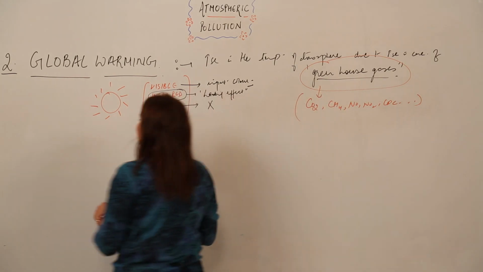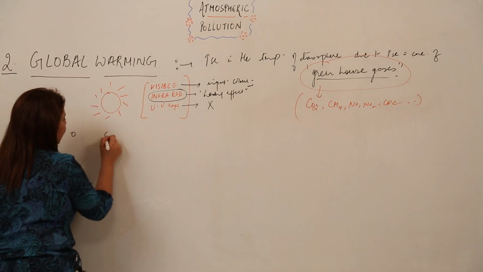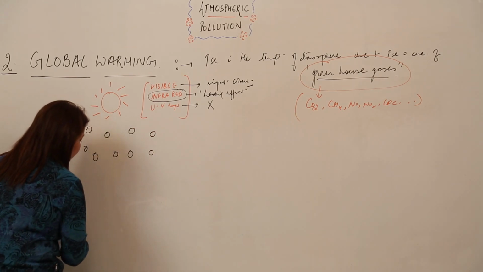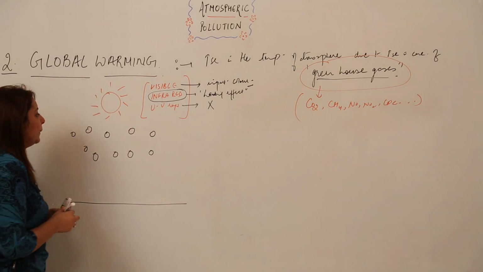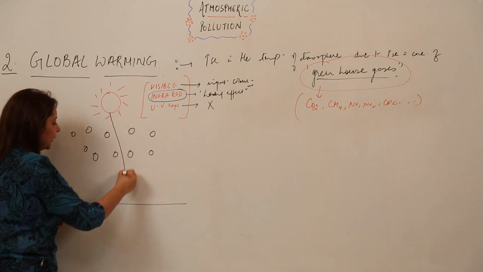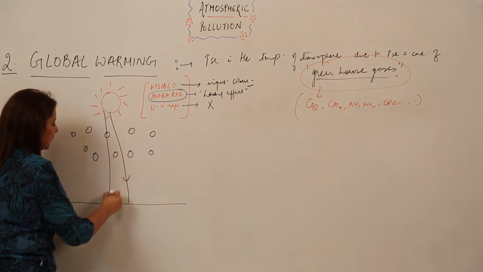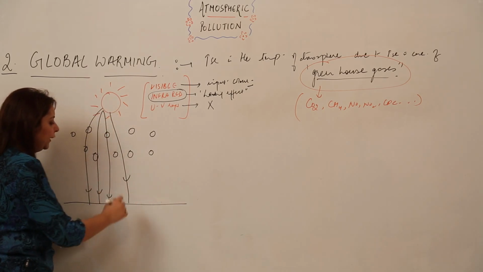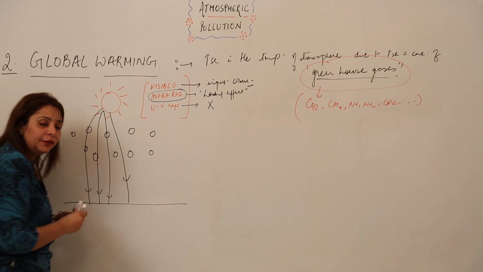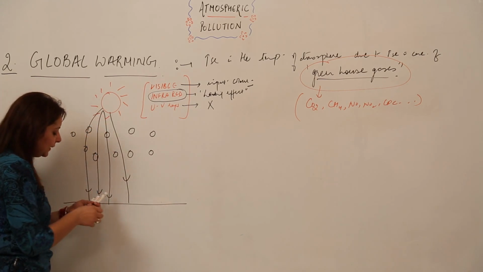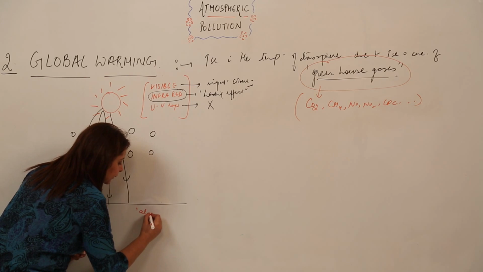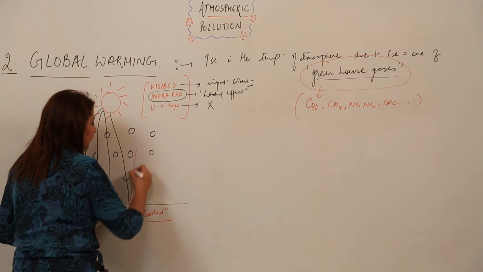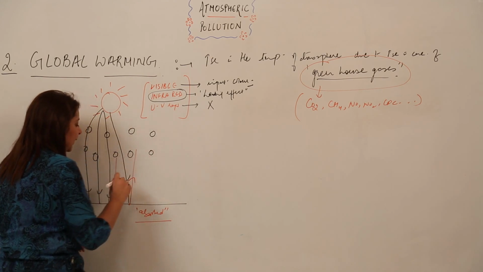So what happens when these rays fall? You know that there is a sun and we have the gases here in the atmosphere that I am indicating with these circles, and here is the surface of the earth, right. When these rays fall toward the earth, they are able to pass through the gas molecules, so they fall on the earth, right. When these rays strike the earth, a few of them are absorbed by the earth and a few are reflected back.